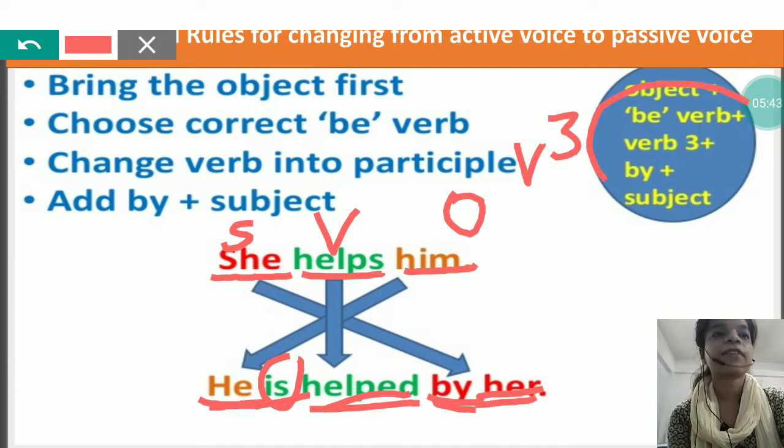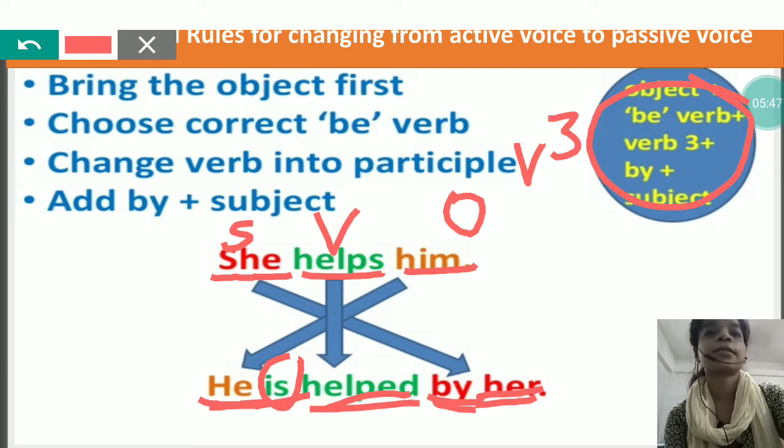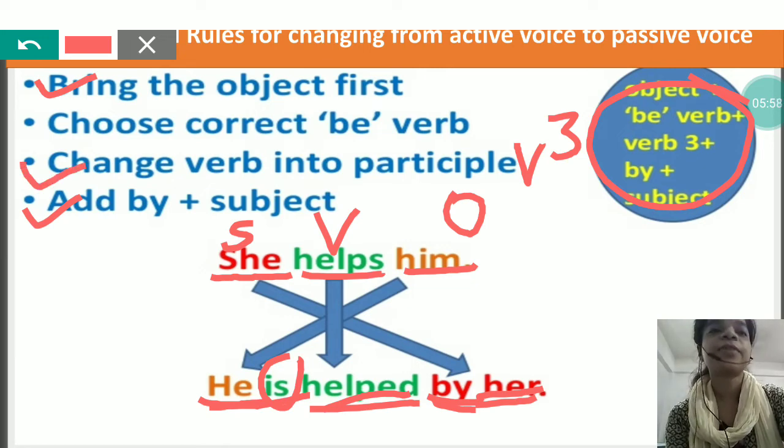Here it is given. This will be the structure of the sentence. But for different types of sentences, we have different rules. This part will be common, but which be verb we will choose will depend on the structure of the sentence.